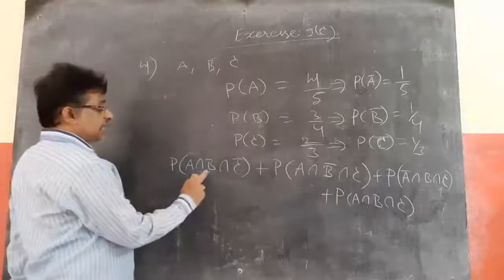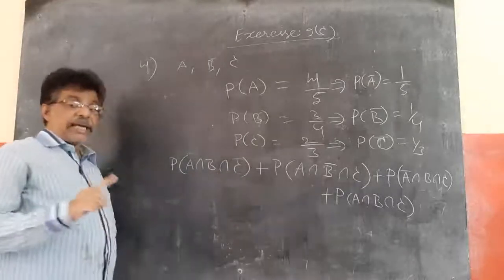Now I need A intersection B intersection C bar, and I know that A, B, C are independent.